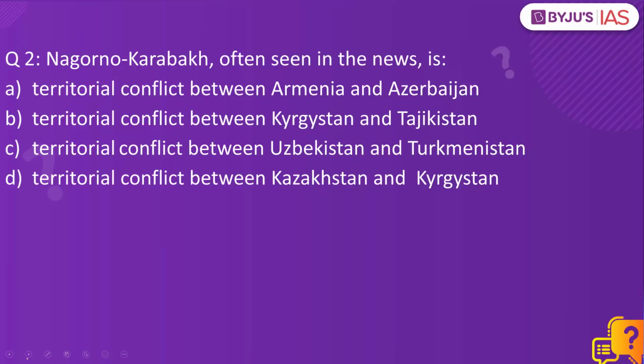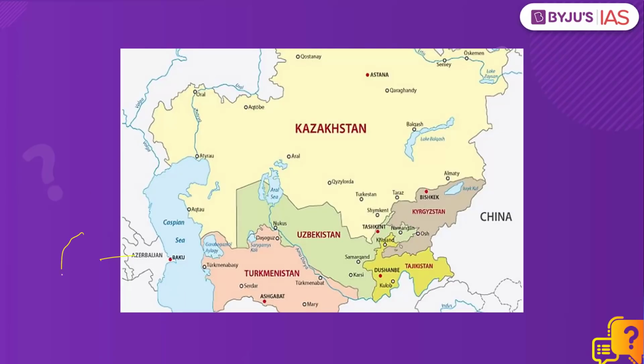Nagorno-Karabakh, often seen in the news, is it a territorial conflict between Armenia and Azerbaijan, or between Kyrgyzstan and Tajikistan, or between Uzbekistan and Turkmenistan, or between Kazakhstan and Kyrgyzstan? It's a territorial conflict between Armenia and Azerbaijan. This is Azerbaijan and here is Armenia. And Nagorno-Karabakh is a territorial dispute between these two countries.